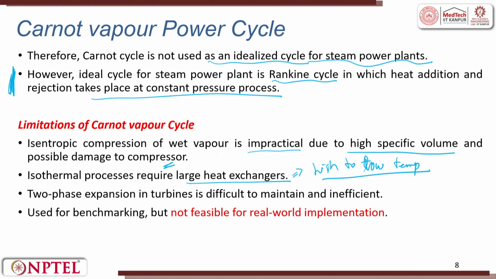When it is done from high to low temperature, a heat exchanger is used, and I am talking very generically, but the majority of the time it operates between 15 to 30% efficiency. So, you see there is a huge heat loss or energy loss. Two-phase expansion in the turbine is difficult to maintain and it is inefficient. Used for benchmarking, but not feasible for real world implementation, is the limitation of the Carnot vapor cycle.